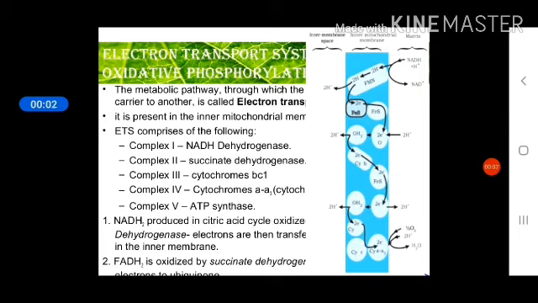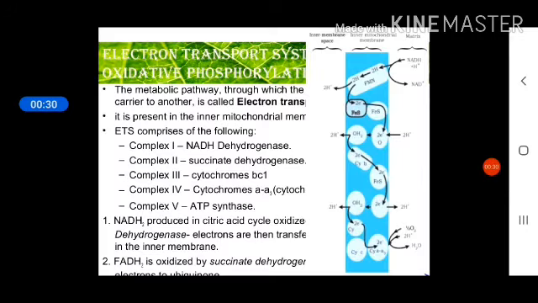Hello students. In the previous lectures, in the respiration chapter, we have discussed respiration, the introduction, the difference between aerobic and anaerobic respiration, and respiratory substrates. After that, the glycolysis process, which is the first step in cellular respiration. It is not a single step process, it is a 10 step process. After that, we discussed that the product of glycolysis is pyruvic acid.